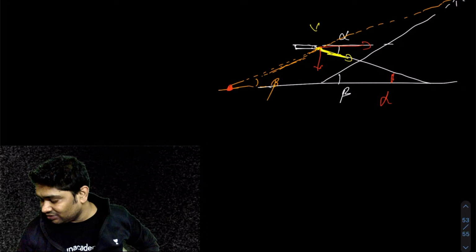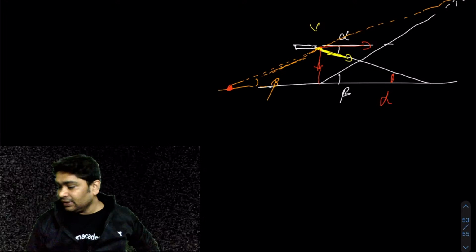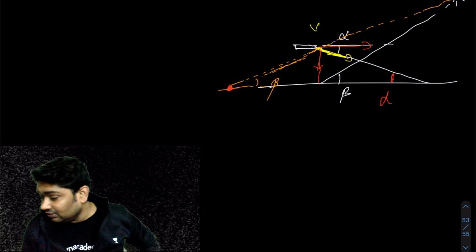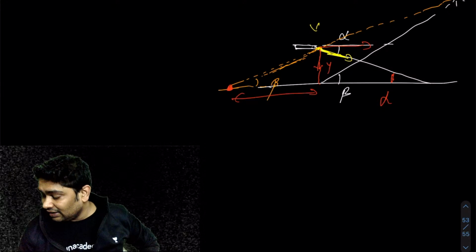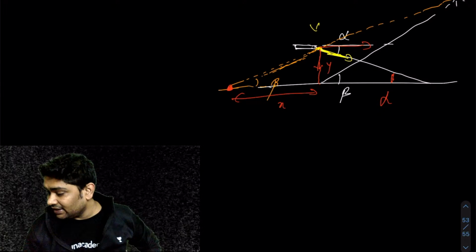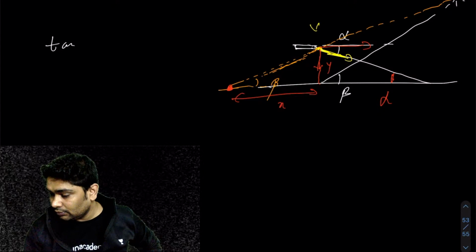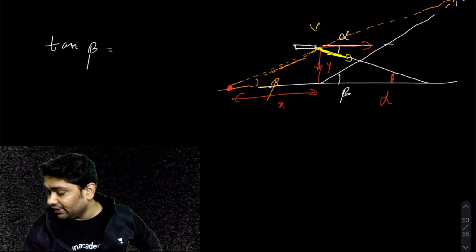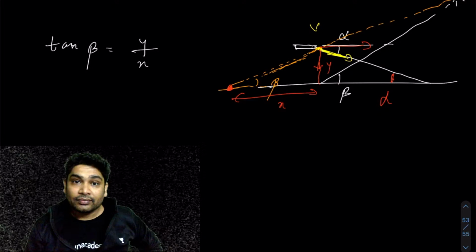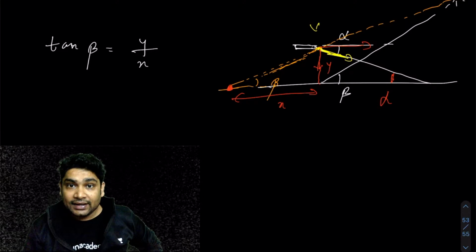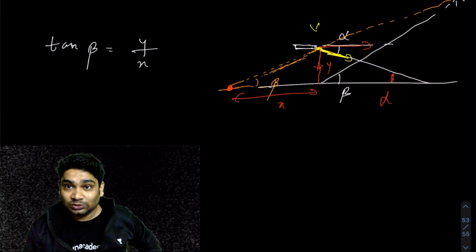Let this be y and this be x. Then tan of beta would be equal to y over x, correct? Okay, wait. Can I say that?